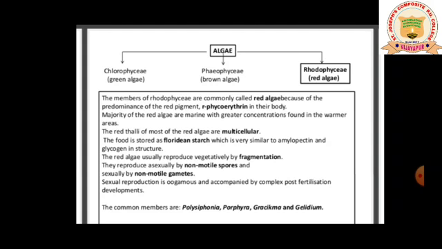So try to remember all these points. First, habitat, which is the pigment, which is the stored food. Then coming to the sexual reproduction. Then is there any peculiarity in the sexual reproduction? Then coming to the examples. Examples are very important. Reserve food material and pigment are very important for competitive exams.